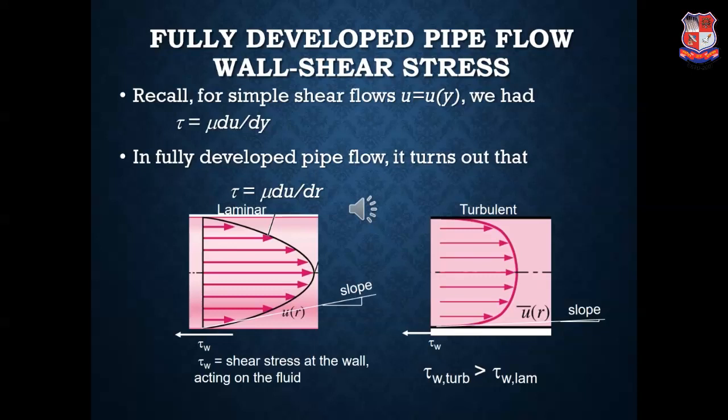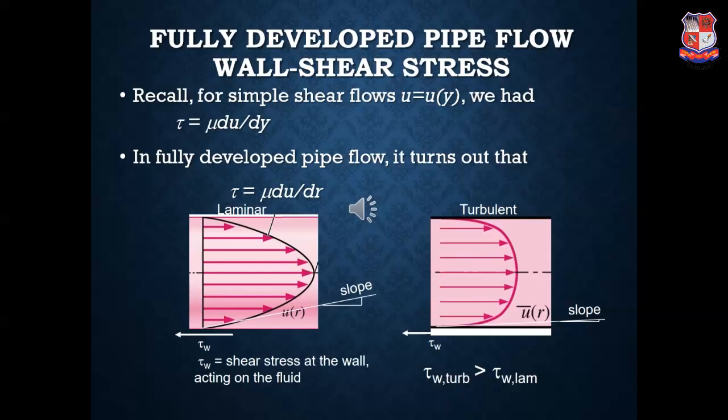Now, for a fully developed pipe flow, when we consider it throughout the piping systems, we also need to find out what the head loss is at the end of the system, what kind of head loss you are getting due to the major and minor losses which have taken place. For that, first of all, we will have to learn about wall shear stress.